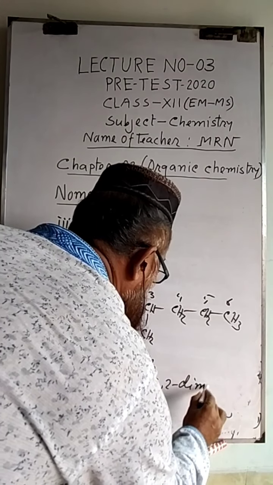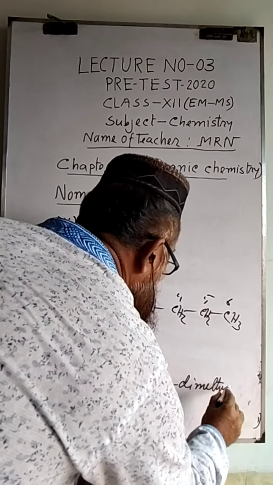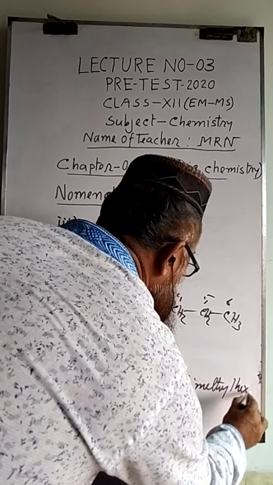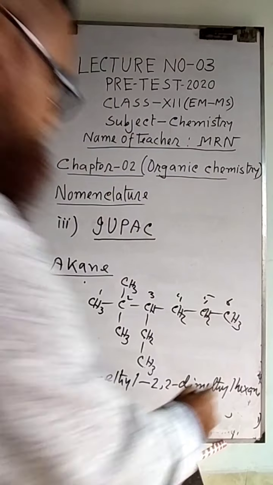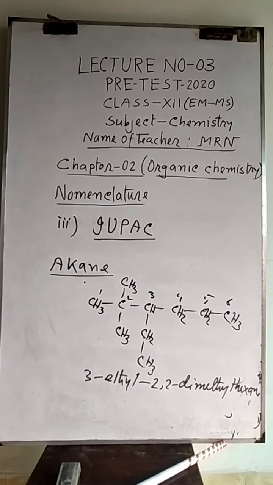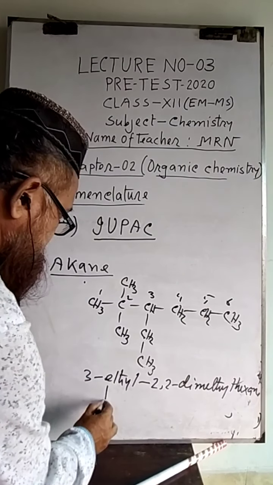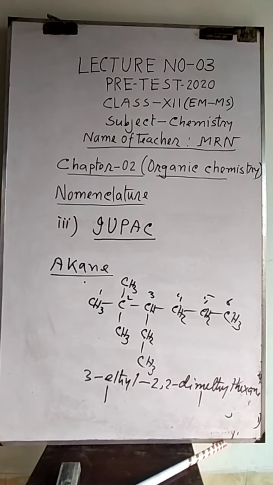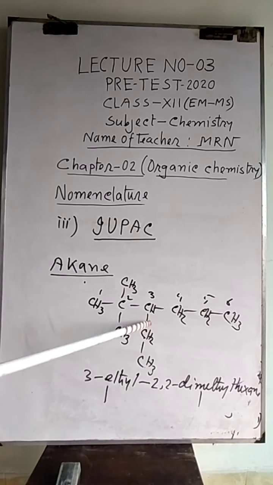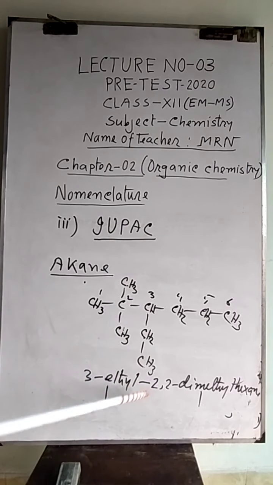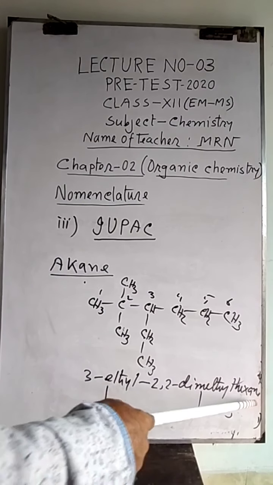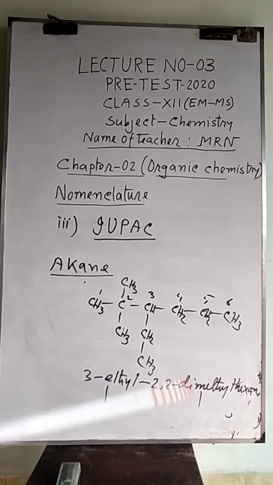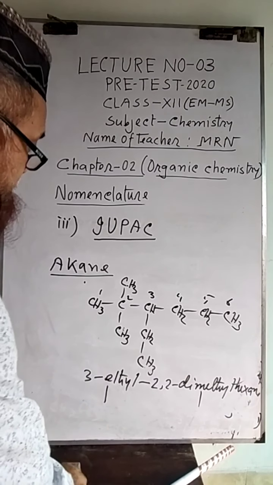2,2-dimethyl hexane. So alphabetically E is coming and M is coming later on. So alphabetically E is coming first, so ethyl should be written with its position. So its name is 3-ethyl-2,2-dimethyl hexane. Hexane is the main chain of the branched alkane.